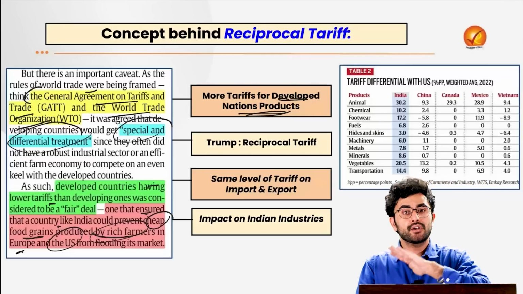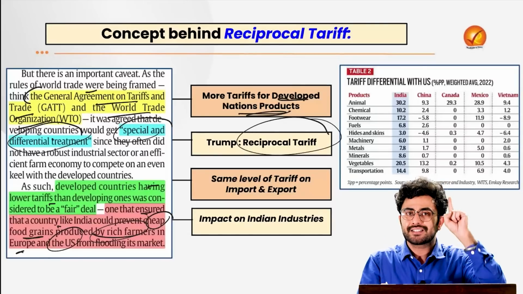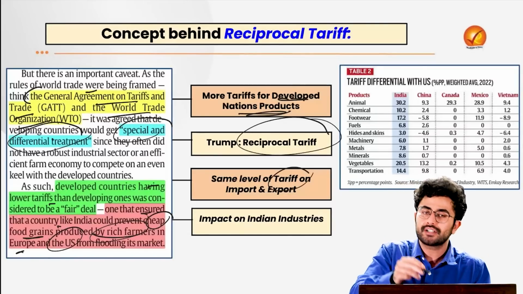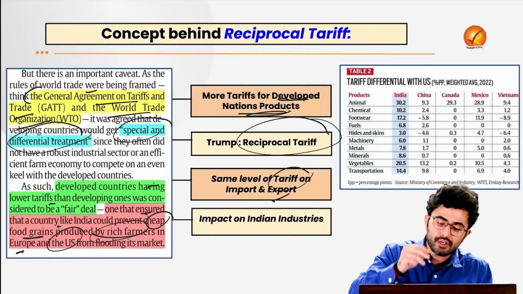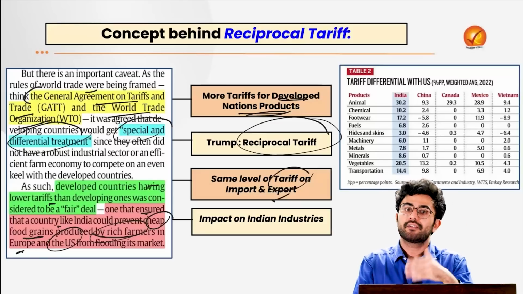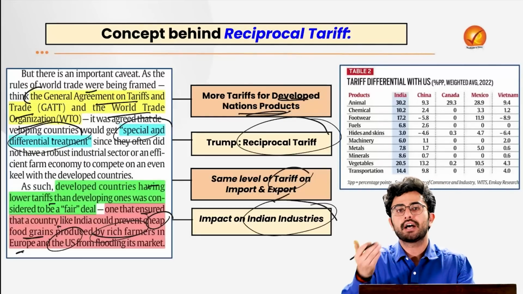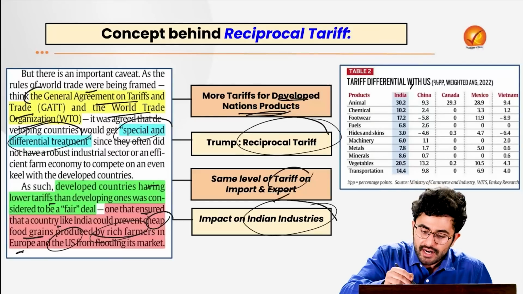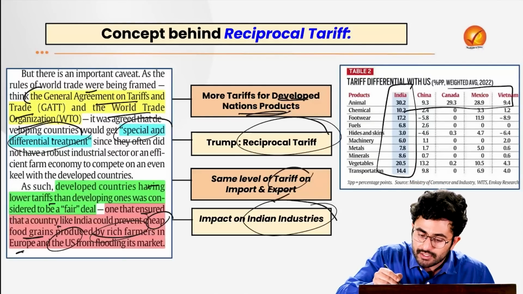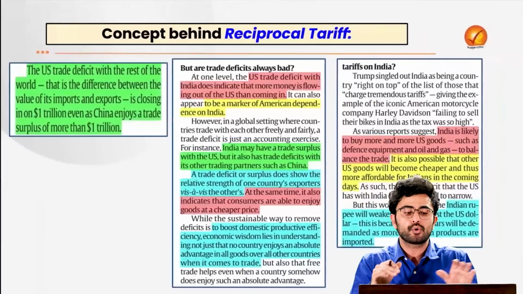But Trump is saying that no, from now onwards, I am going to apply a reciprocal tariff. That basically means the same level of tariff on each product that enters the US and that goes out of the US. So for example, the kind of Generalized System of Preferences that will not exist for countries like India. And will that impact Indian industries? The answer is yes. Look at the kind of advantage which we were having in comparison to other countries because of the lower tariffs which were being put on our products.